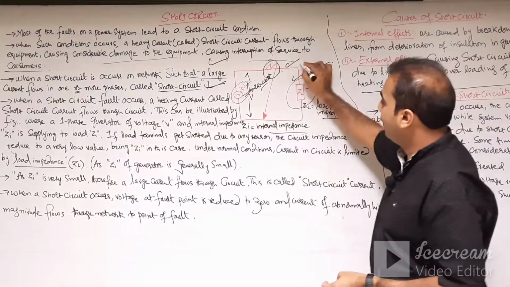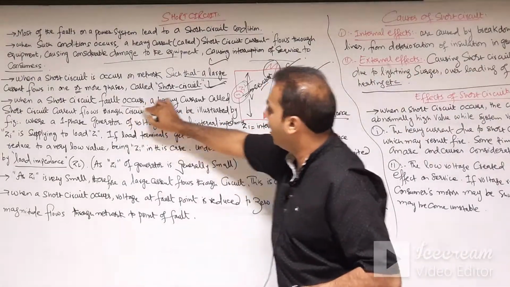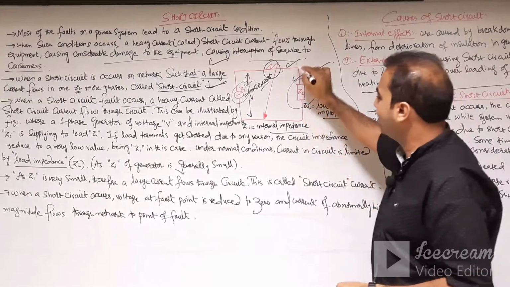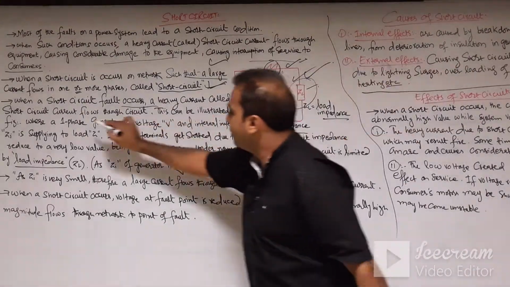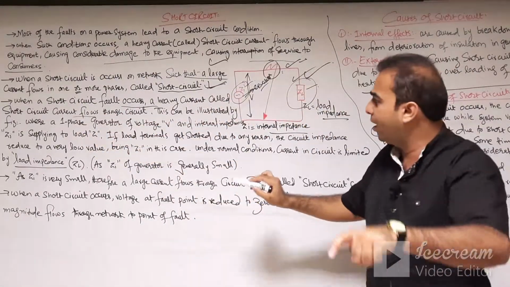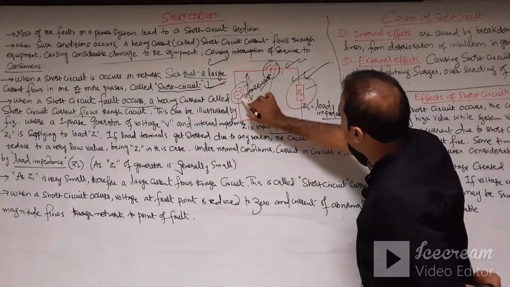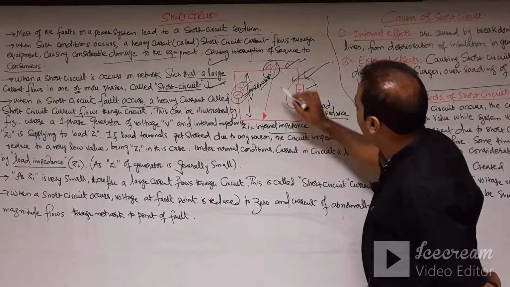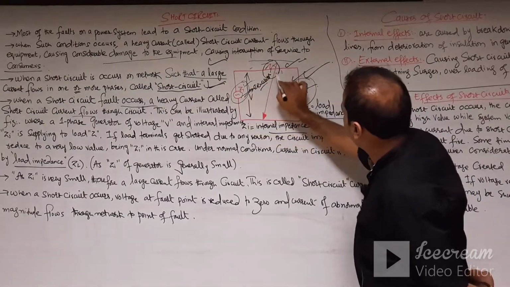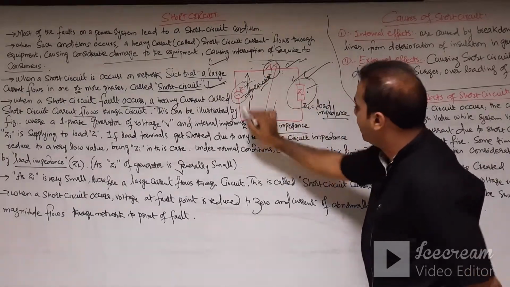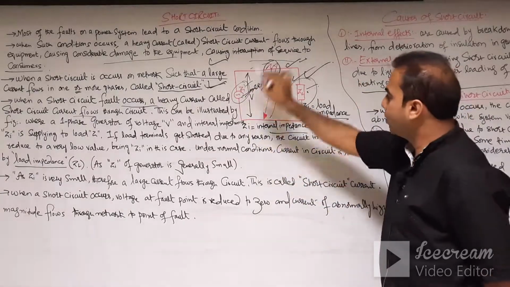So this is the main effect of the short circuit. Consider this figure. Whenever a short circuit fault occurs, a heavy current, which is called the short circuit current, flows through this circuit. For example, if the fault occurs between this generator and the load, the heavy current flows from the generator, from the source side, to the load side.